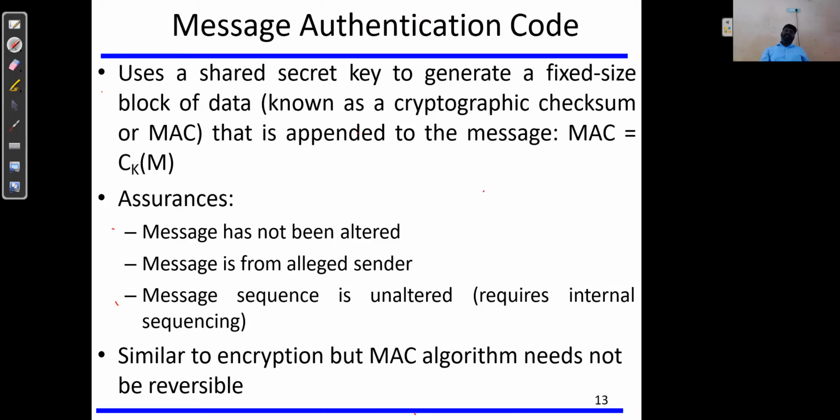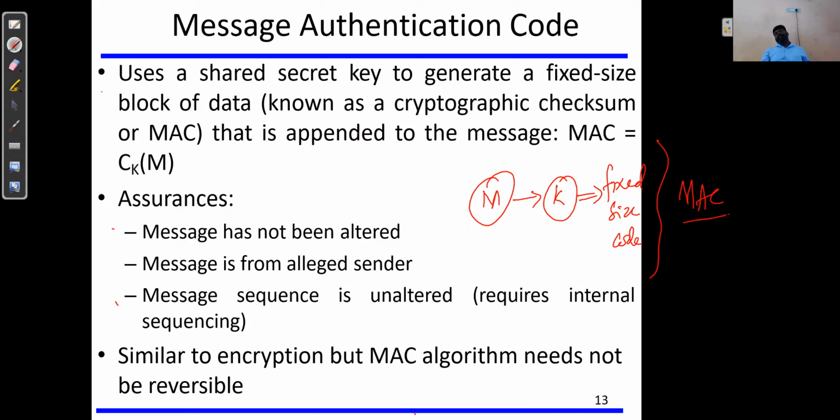It uses any message, along with the message it will use a key, and that will produce a fixed size code. This code will be called as MAC, message authentication code, and so this will be used for authentications, right?